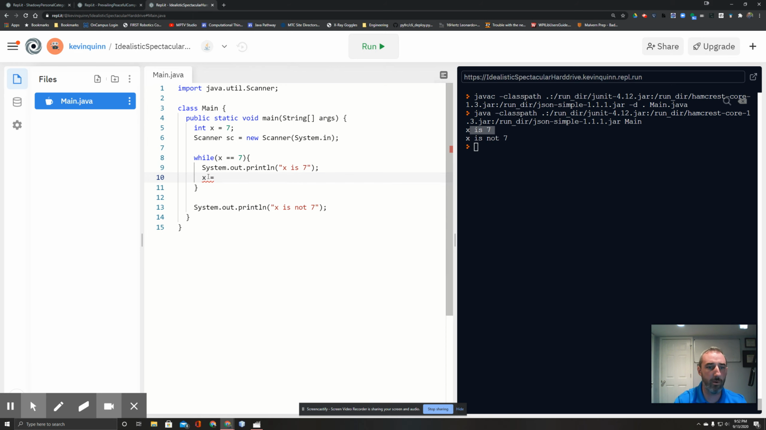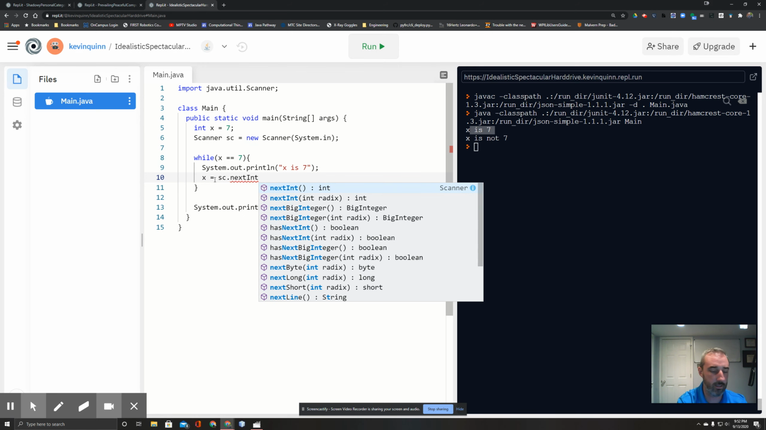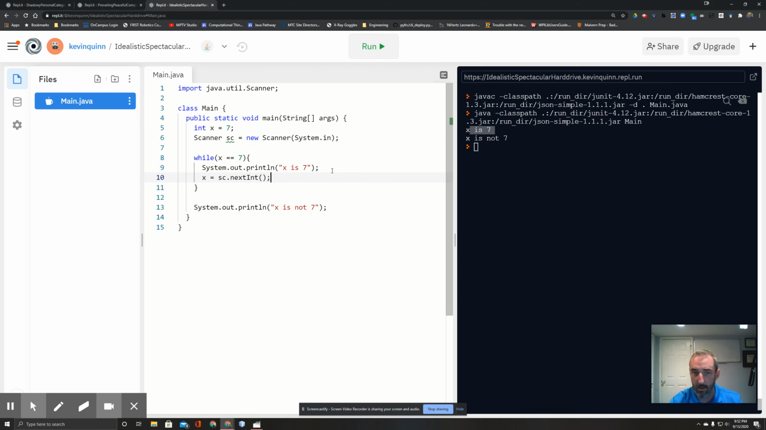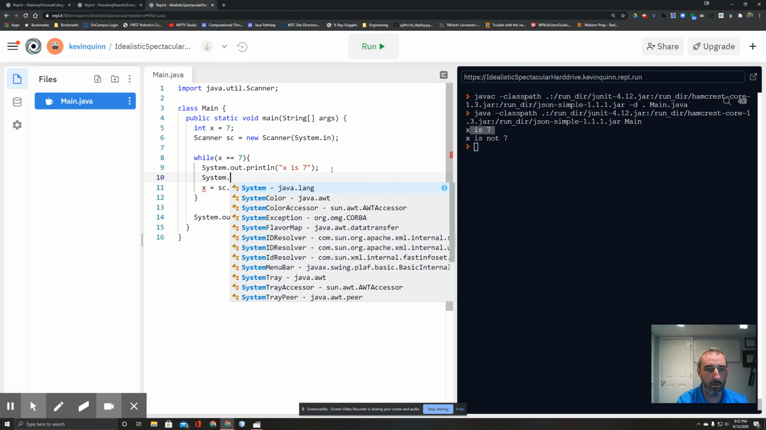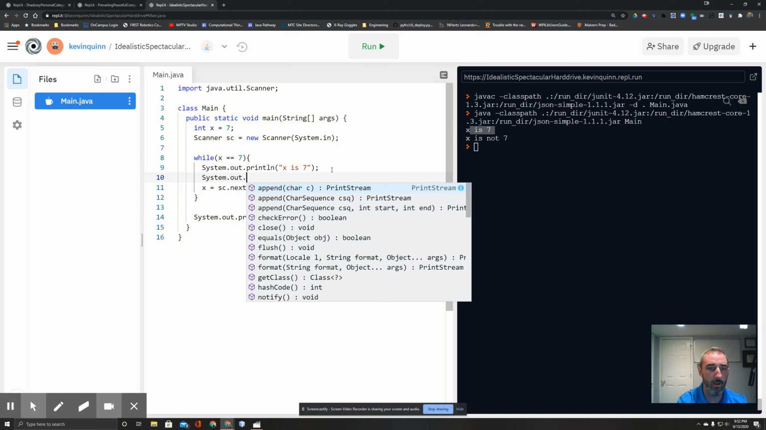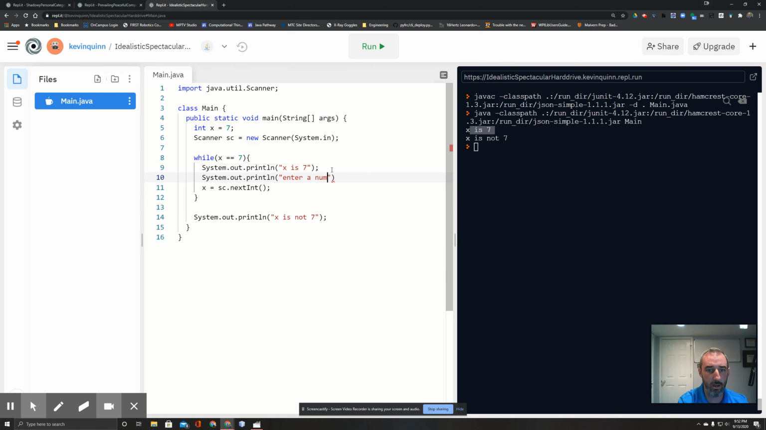And then down here, we're going to say sc.nextInt. That's going to tell the scanner, go get the next int. Let's put a little prompt in here just so that we know it's time to type in: System.out.println, enter a number. All right. So enter a number, and we're going to get trapped in this loop. But now there's a way out. The person at the keyboard can type a number to try to get out of the loop. So we'll run it.